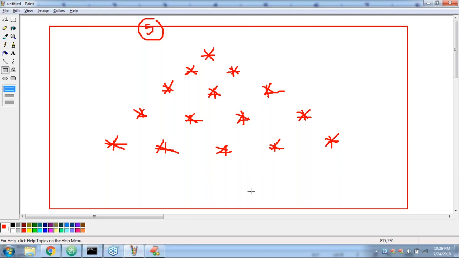Can anyone please tell the logic? In the first row, how many stars are required? Think about it very carefully. Only 1 star. Second row, how many stars? 2, 3, 4, 5. Excellent, no issue at all. Happily, it is going to print.